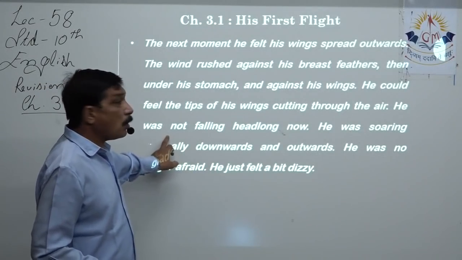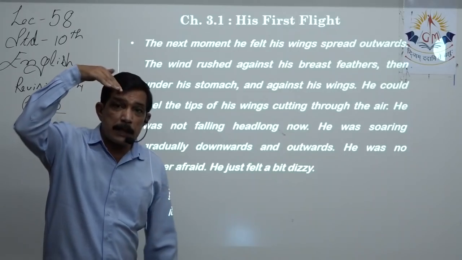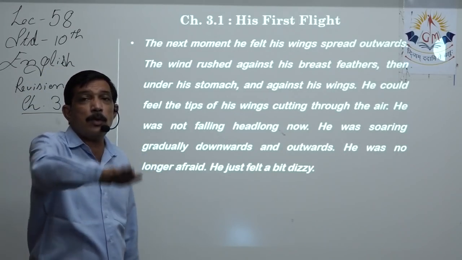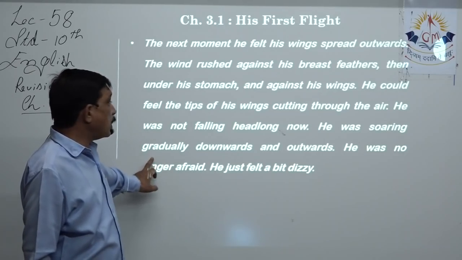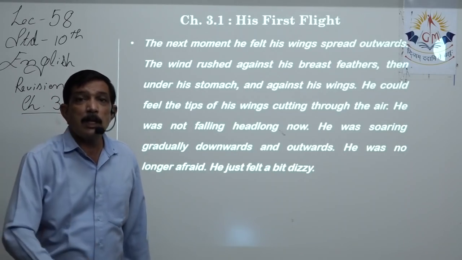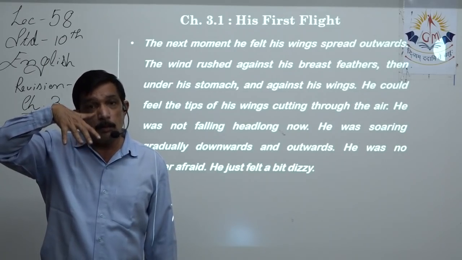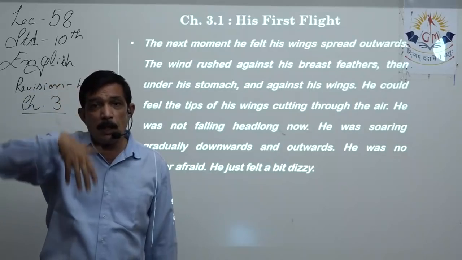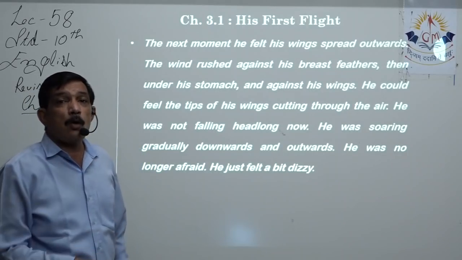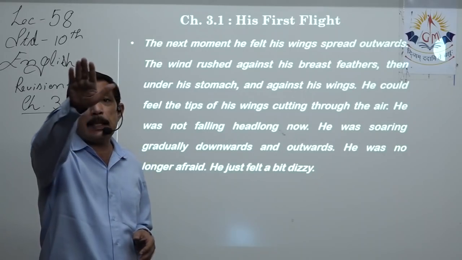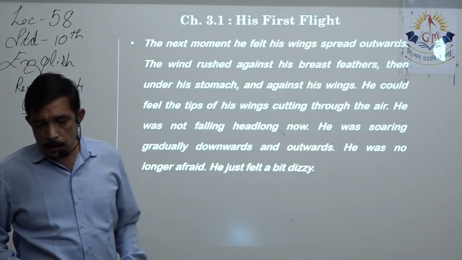So he was not falling headlong. Headlong means head first. Yes, now he wasn't falling head down. Now his head was going outwards. He was soaring gradually downwards and outwards. The fall stops, but then it becomes slow. So he is still going downwards, but then he is also going outwards. And now it is not headlong because the head has taken another direction.